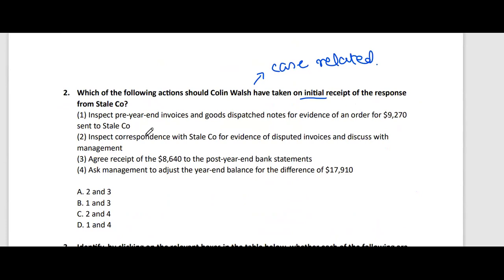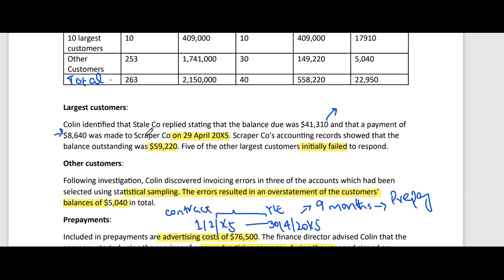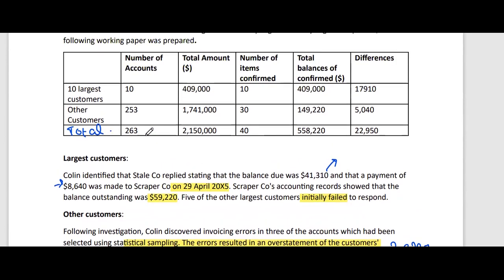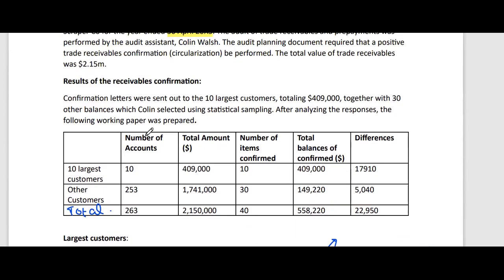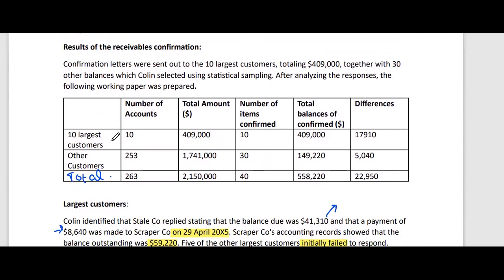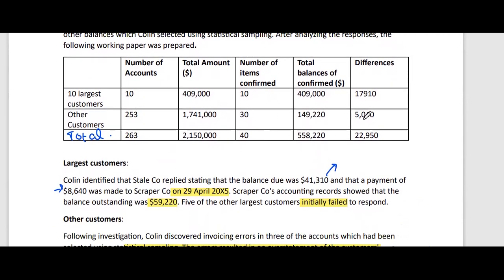Okay, what actions should the audit assistant have taken, right? So the number one thing is, what should I do? Inspect in respect of 8640. There was one more piece of information that 5 of the other largest customers initially failed to respond, and there was also a table given. If I see that from the 10 largest customers, the total difference was coming out to be 17910.